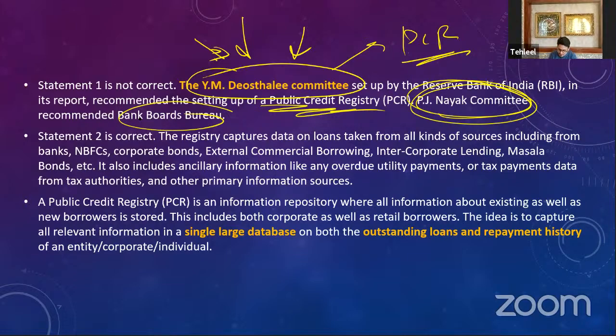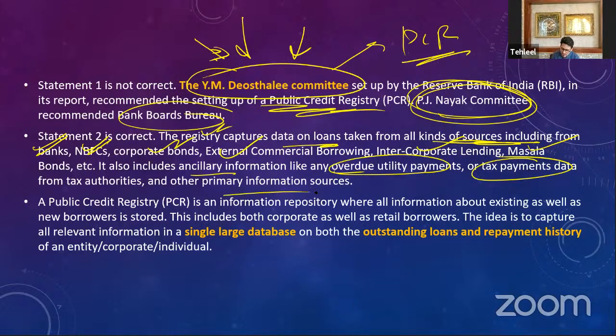Now this registry captures the data on loans of all kinds of sources: from banks, from NBFCs, from corporate bonds, external commercial borrowings, intercorporate lending, as well as the masala bonds, which are given by the IFC, the private arm of the World Bank. It also includes ancillary information like any overdue utility payments, tax payments, and other primary information sources. Now this is your PCR.